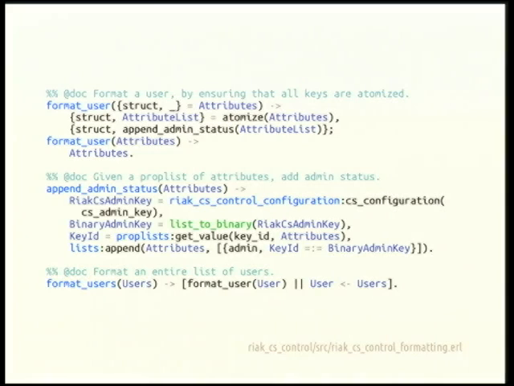So this list.append is just a property list, and if the key returned is the key that's configured in the app environment, we just set it to true, else false. And then the format users, pretty simple, list comprehension, just go over the list, reformat them. And converting it to a struct, the only reason we're doing this is because we are going to serialize the result in the web machine resource, which I have an example of.